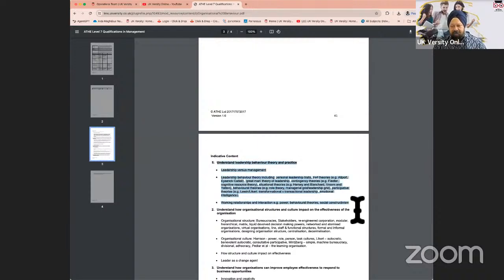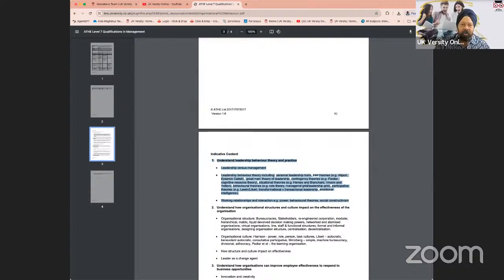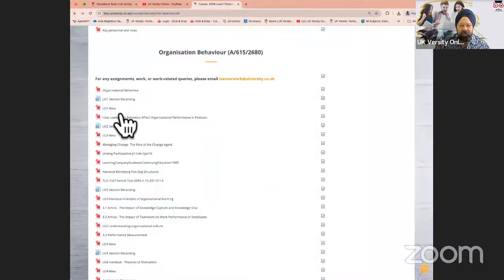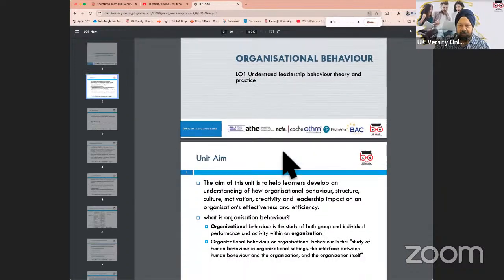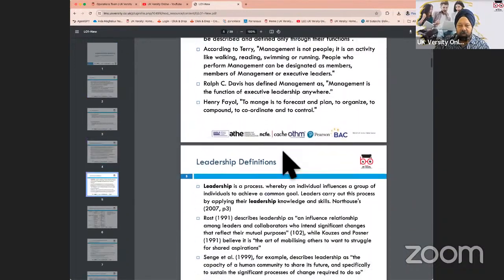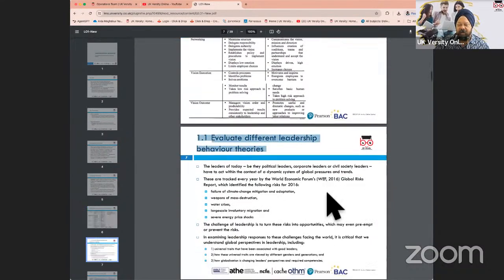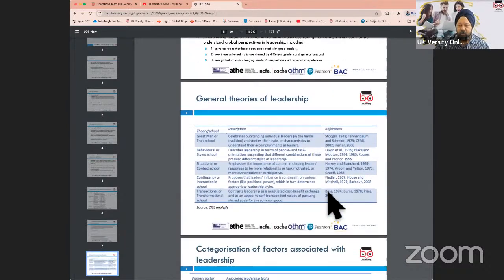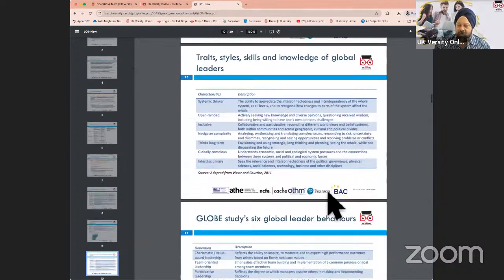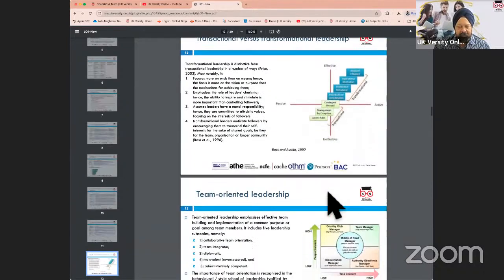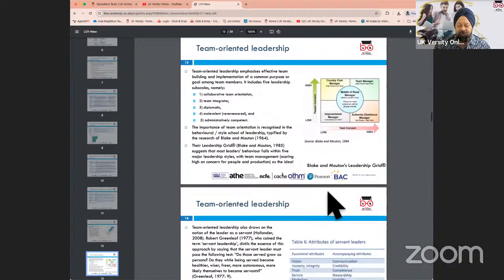All the slides and presentations that we have are made on the indicative content, so they cover each and every bit of it in detail. When you look at the presentations, they cover all the indicative content which is given. They're quite detailed, and they also cover all the assessment criteria given in that learning outcome. So when a lecture is happening, the lecturer is not actually reading from the slides. The lecturer will discuss the slides with you to ensure that you get the knowledge required by understanding the content which is required to be studied in this unit. Sometimes we also do discussions in terms of case studies.